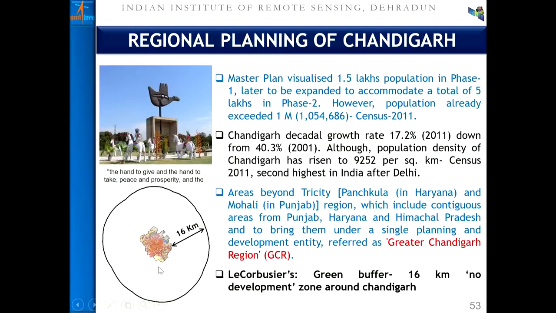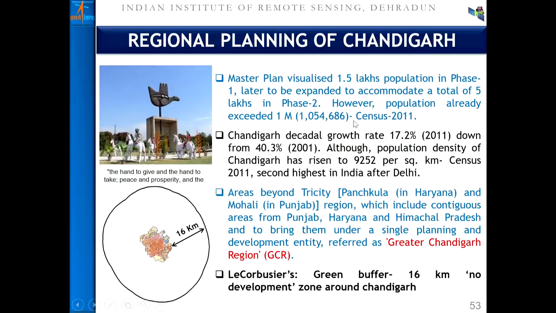But with the passage of time, we have seen satellite towns like Mohali, Zirakpur, Panchkula come up in the vicinity. Though the land use is controlled, in the vicinity the density has gone much higher, commuters are frequently coming to the city, and the population density envisaged in the plan has gone much higher.